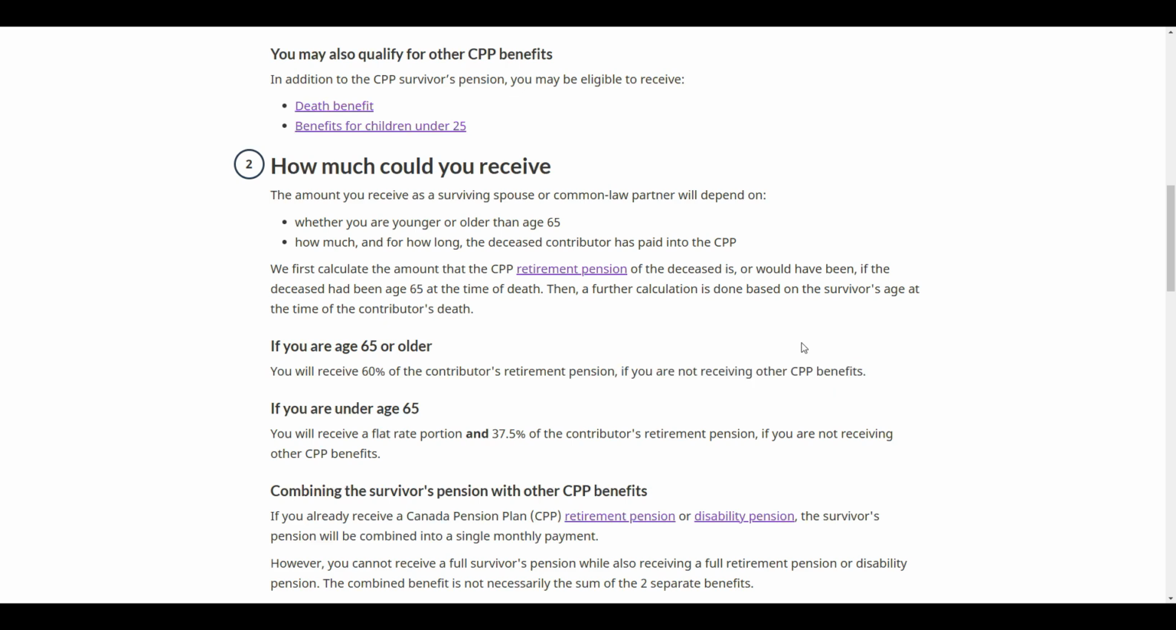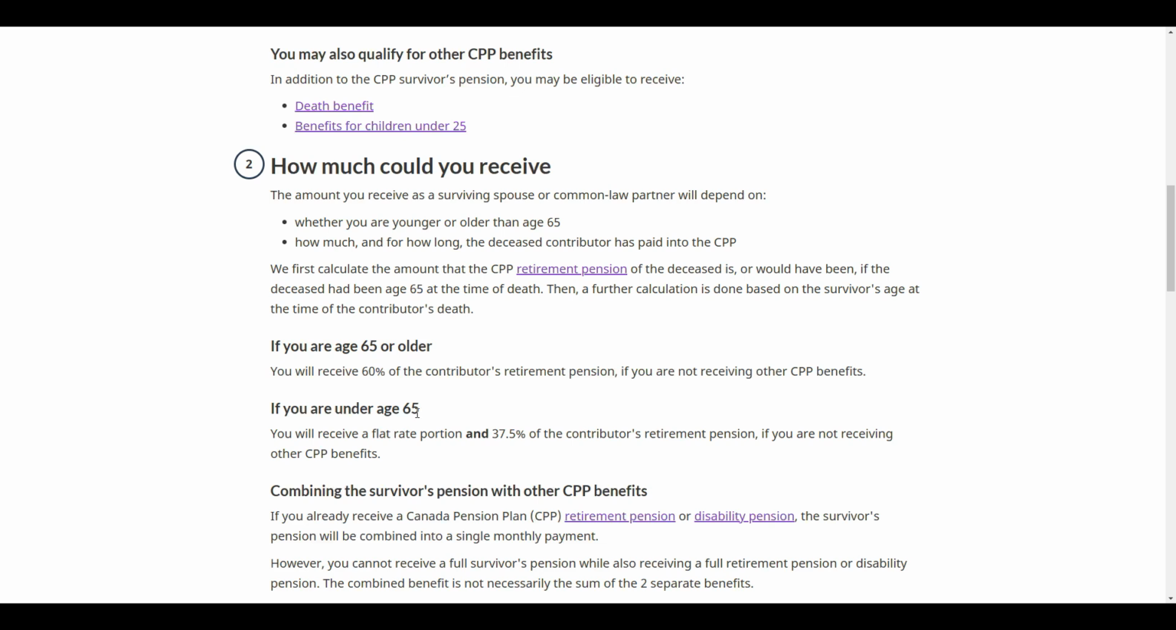So the only time you're going to get 60% is if you are over the age of 65 and you have not started CPP yet. That's an important thing to keep in mind, because the integration of those two benefits, which I'll show you an example of in a minute, will typically mean that you're going to get less CPP survivor benefit than you think.